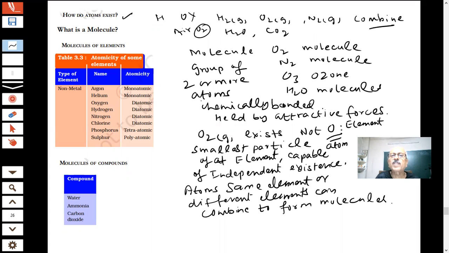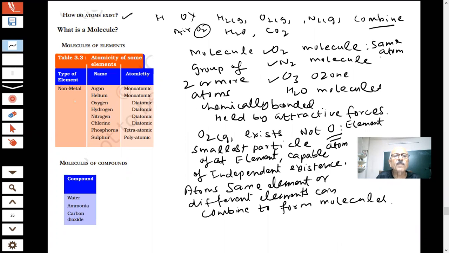The molecules can be of the same atoms. There are examples where the atoms are the same. Here you see the same atom. This is also the same atom. But here the atoms are different. As you can see, the atoms are different. So these are compounds. You can see in compounds you have got different elements.